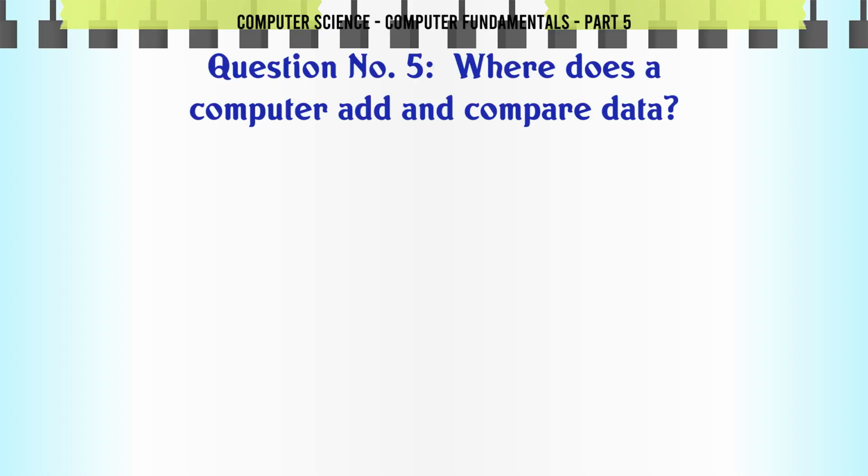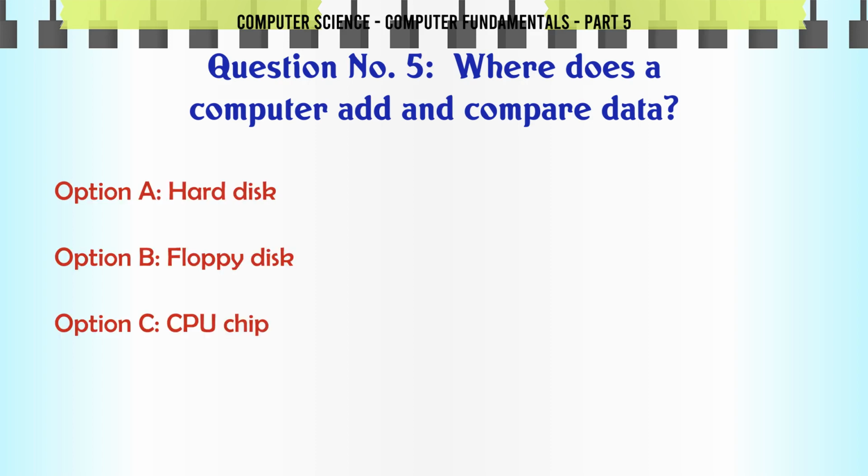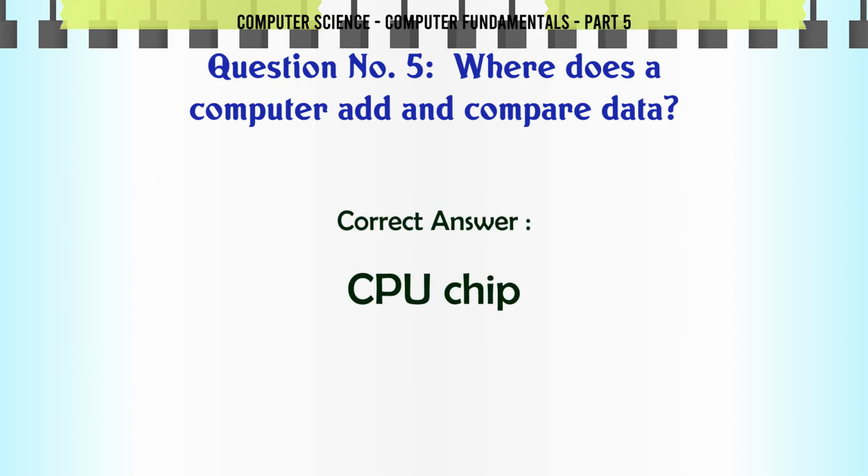Where does a computer add and compare data? A. Hard disk. B. Floppy disk. C. CPU chip. D. Memory chip. The correct answer is CPU chip.